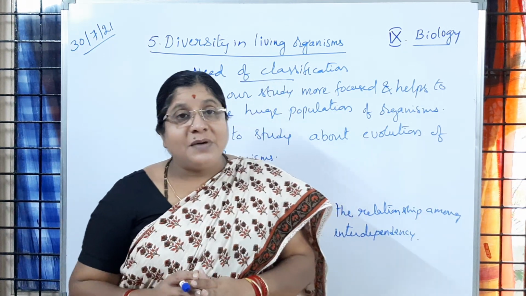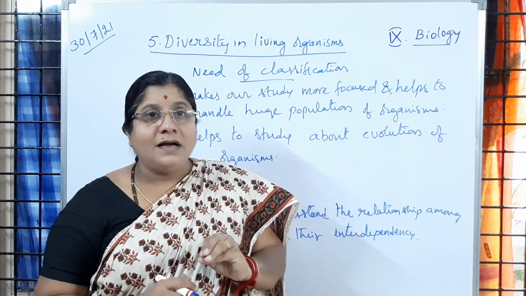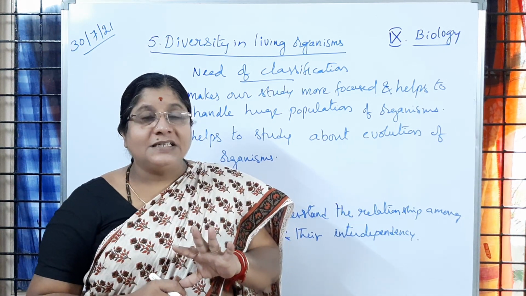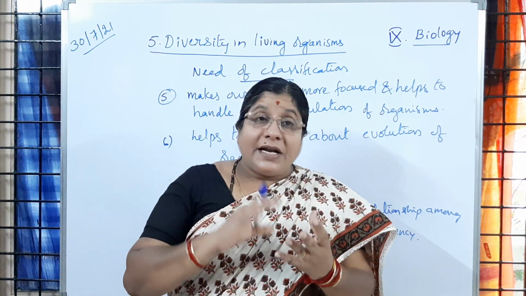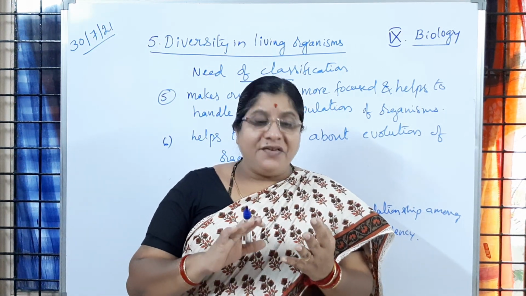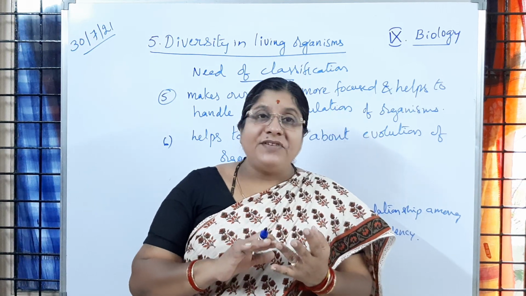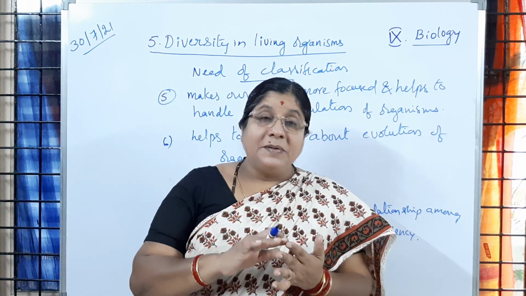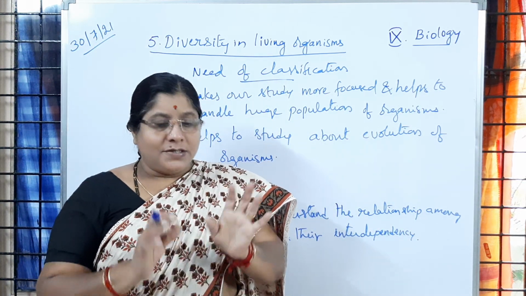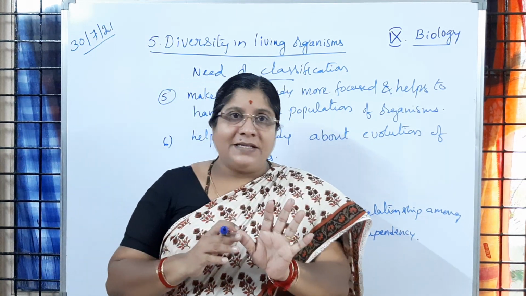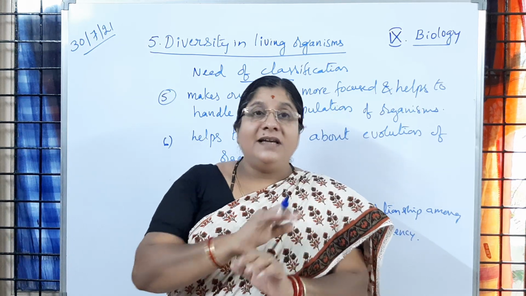Vertebrate animals have 5 groups, and there are also invertebrates. Is it clear to you? You are learning that in this class only. In vertebrata, the first class is fish, then amphibians, reptiles, birds, and mammals. So 5 groups of organisms are there. The last group, human beings, have evolved from fish.